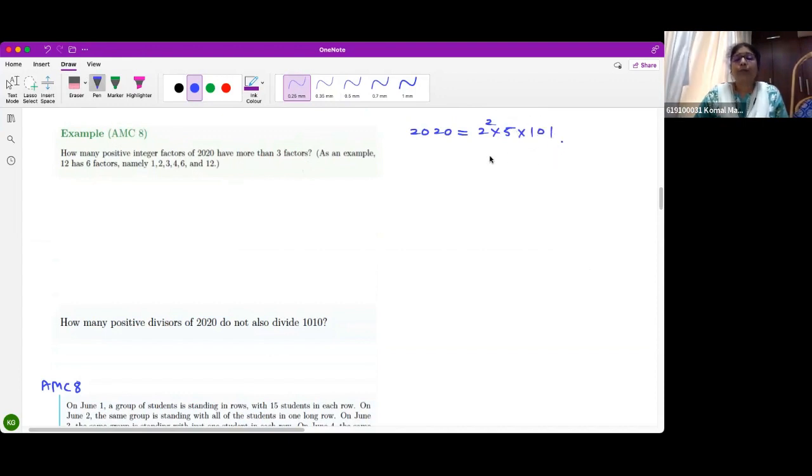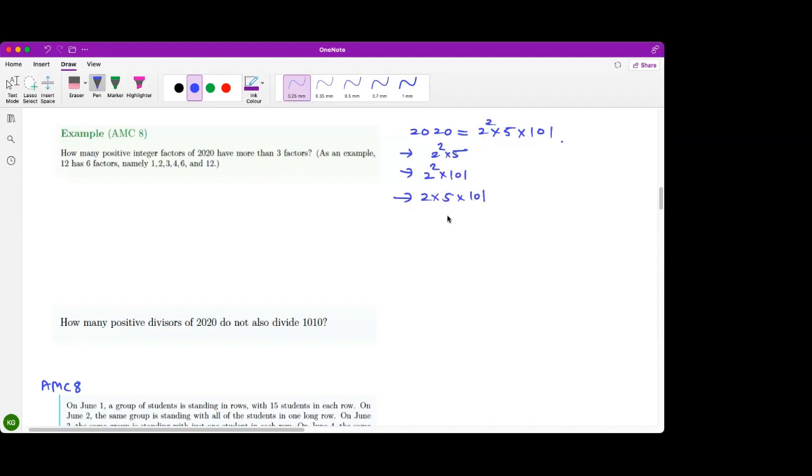Okay, followed. Now it should have more than 3 factors. So what are the possible factors here? 2 squared into 5, or you can have 2 squared into 101, or you can have 2 into 5 into 101. Correct? Okay. I didn't understand what is meant by having more than 3 factors here.